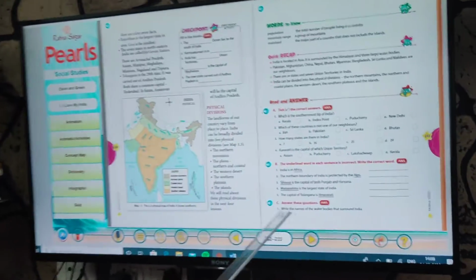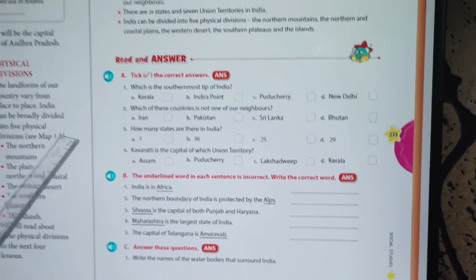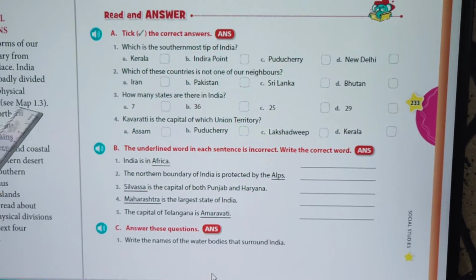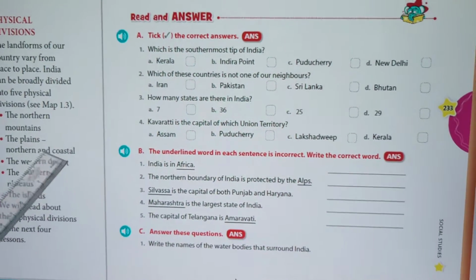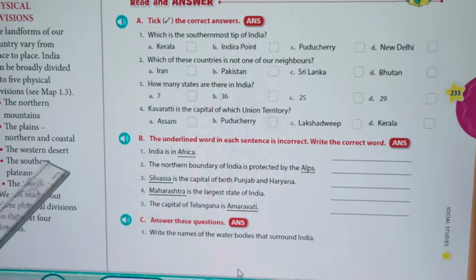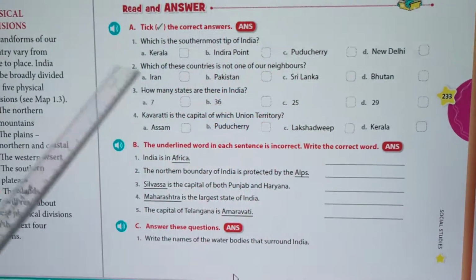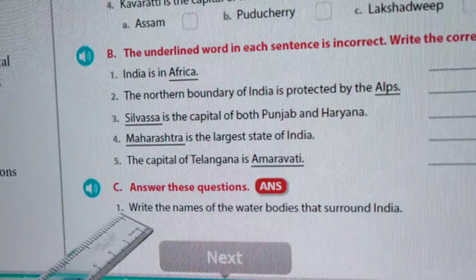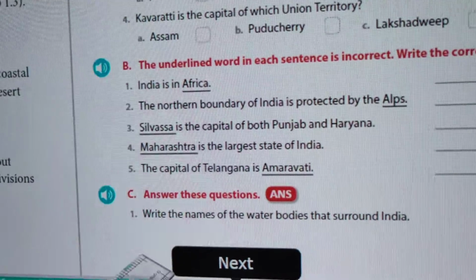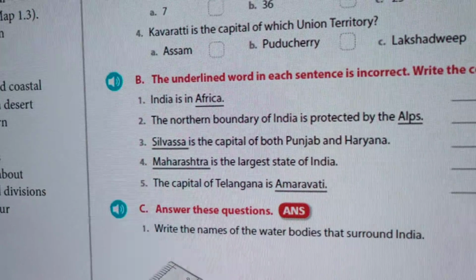Now coming to answering these questions, children, you can read and answer. If you go through the textbook, I hope you are underlining the keywords when I'm teaching you. Very shortly you can frame your own question bank and prepare. Here A bit and B bit you are supposed to do on your own and answer these questions. Please try. It's very easy. Children, in every video you are able to get these answers.